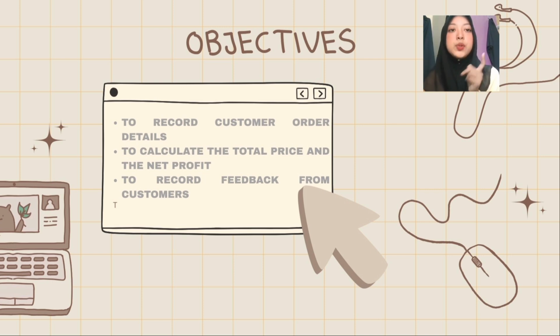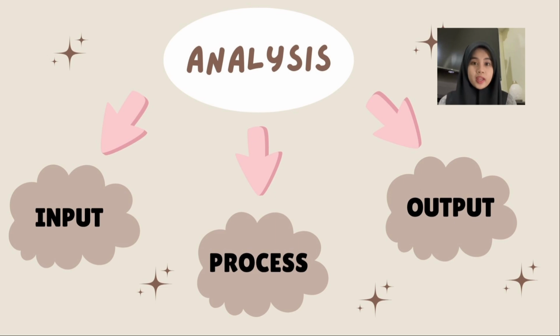The first one, to record customer order details. The second one, to calculate the total price of a customer's order and the net profit of total sales. And the last one is to record customers' feedback. For the analysis data, we divided it into three parts, which are input, process, and output.